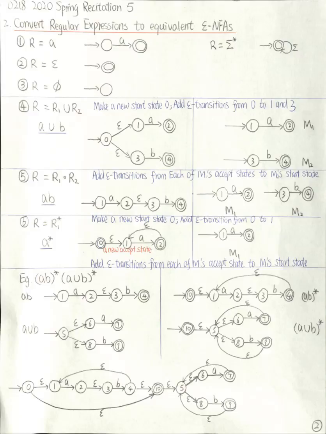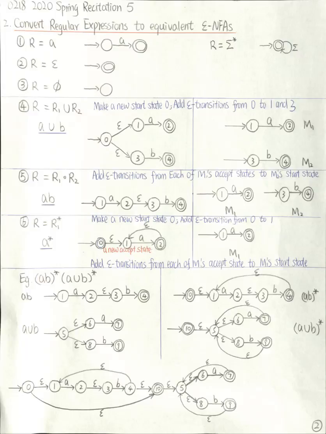So in this example, I will add epsilon transition from 2 to 3. Then mark this 2 as a regular state. Now in the new machine, the start state is the start state of the first machine, and the accept states are the accept states of the second machine.